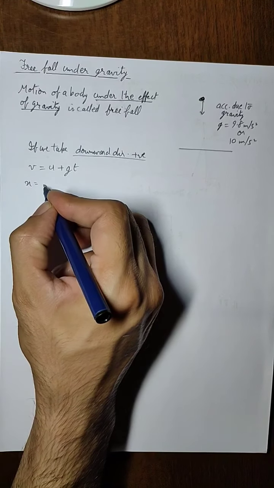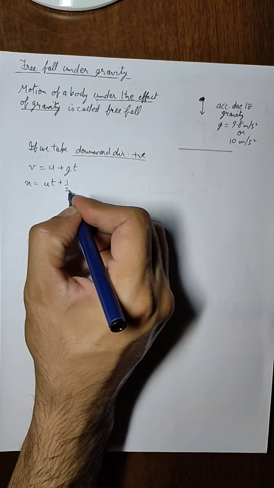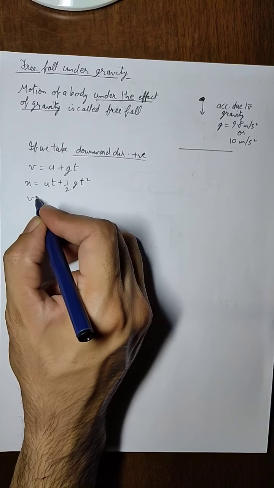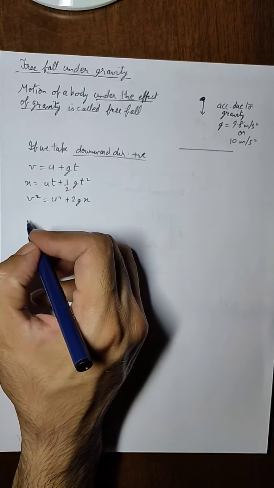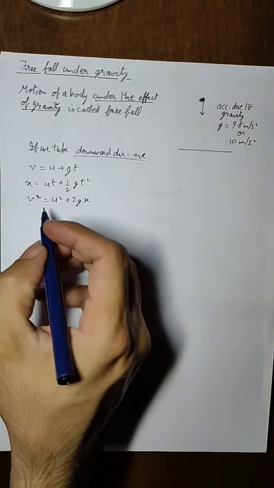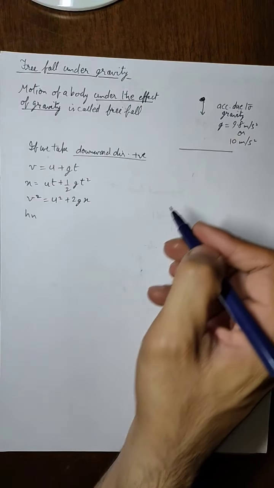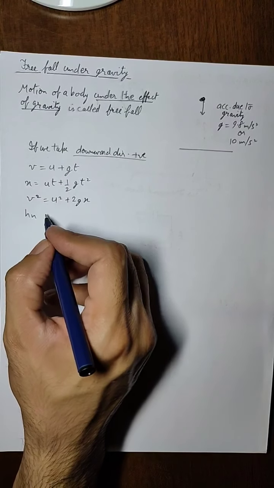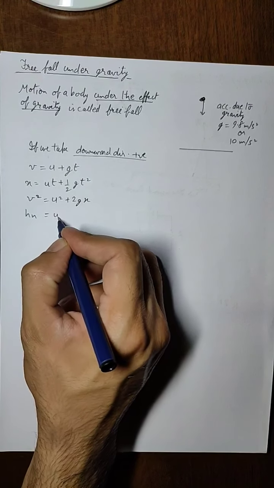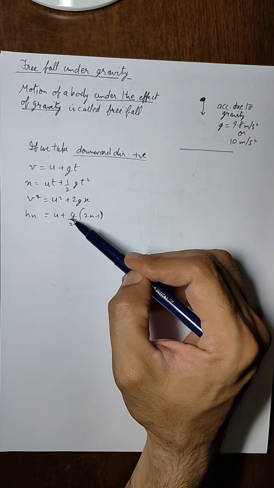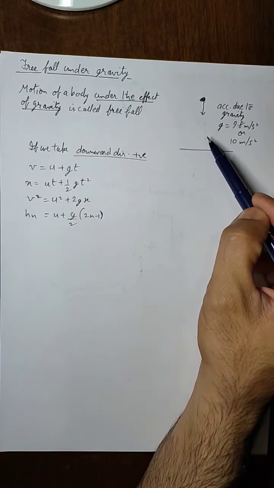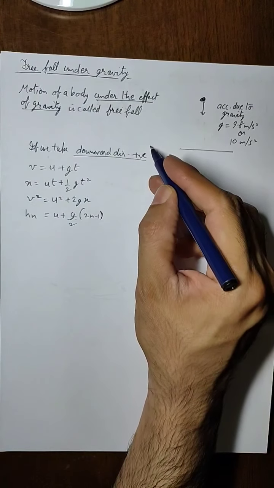Similarly, the second equation of motion, the third equation of motion, and the nth distance covered, nth height covered. Now it is falling down, so we will take height. So nth height covered will be equal to u plus g by 2 times (2n minus 1). So when we are taking downward direction as positive, then all the values of g will be positive because g is already directed towards the surface of the earth.